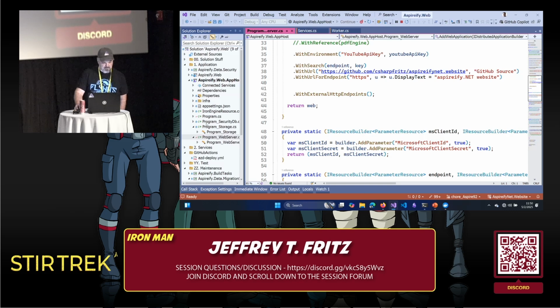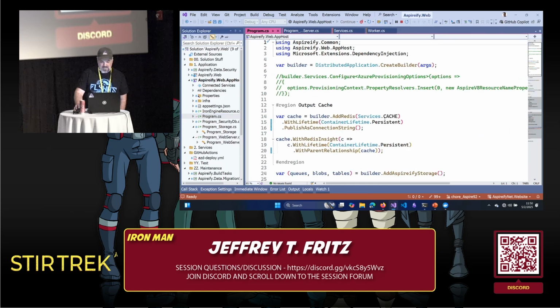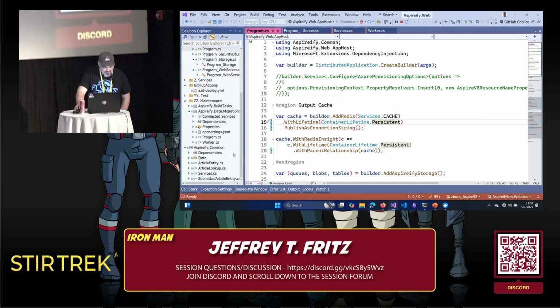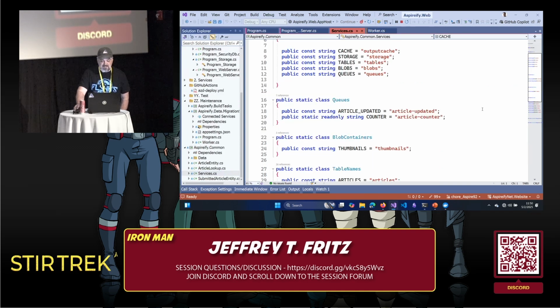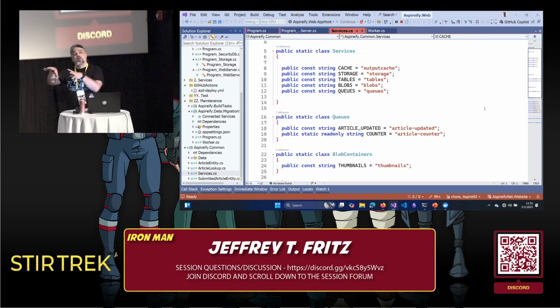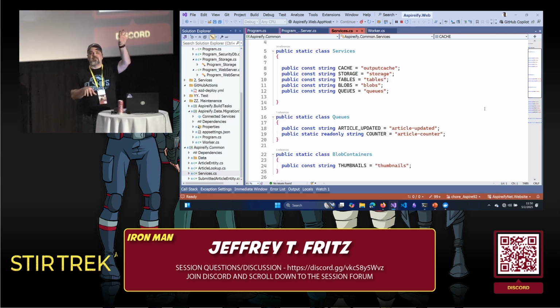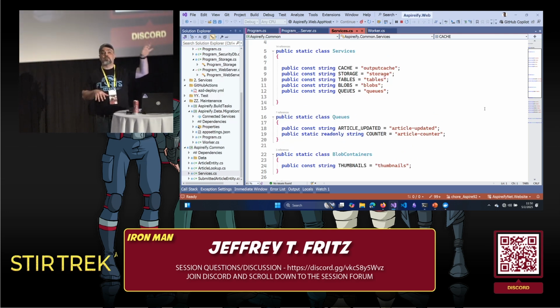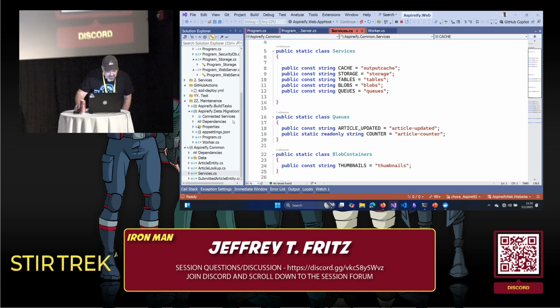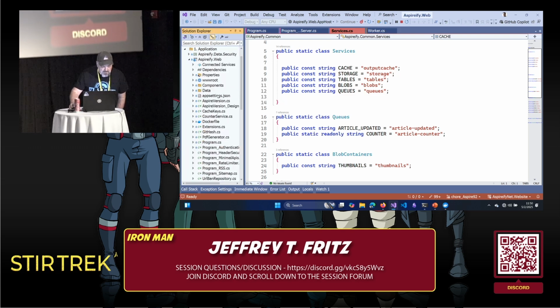Ah. So here, I have the name of the Redis cache. I put it inside of a constant called services.cache. And I have a common library down here that has the names of these services hard-coded so that inside of app host, I can refer to a C# constant, and I'm not passing that magic string around.